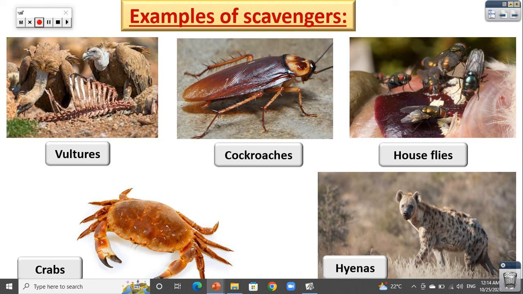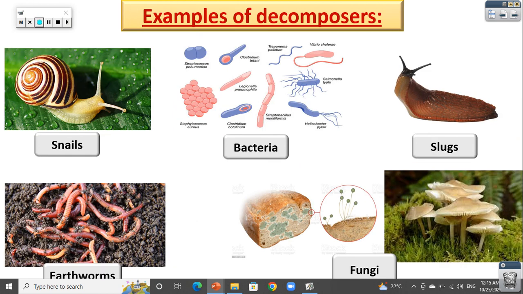Like, repeat after me, vultures, cockroaches, houseflies, crabs, hyenas. All of them are called scavengers, and scavengers make the first step in the decomposition process.